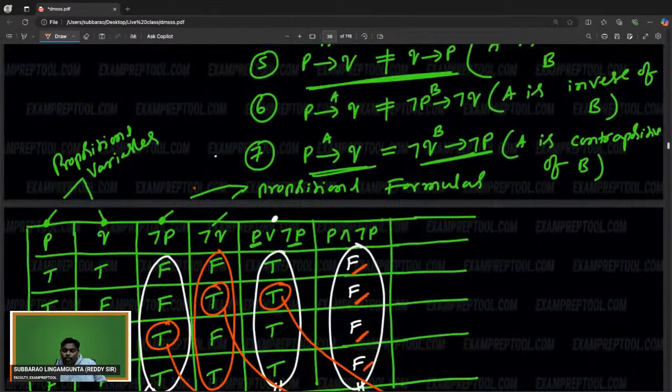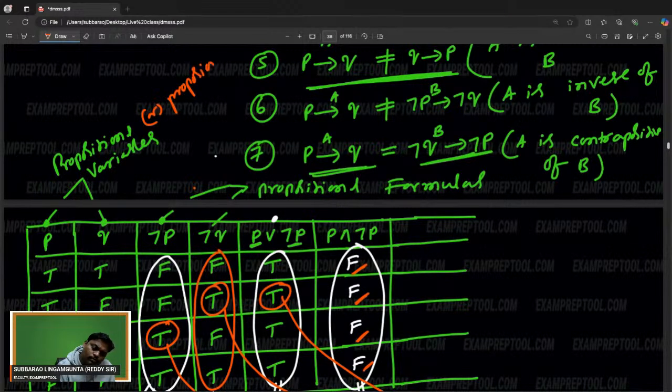These are called propositional variables, which are also called propositions. So this is going to be a compound statement or proposition. This is called a compound proposition. Another name, propositional formula.